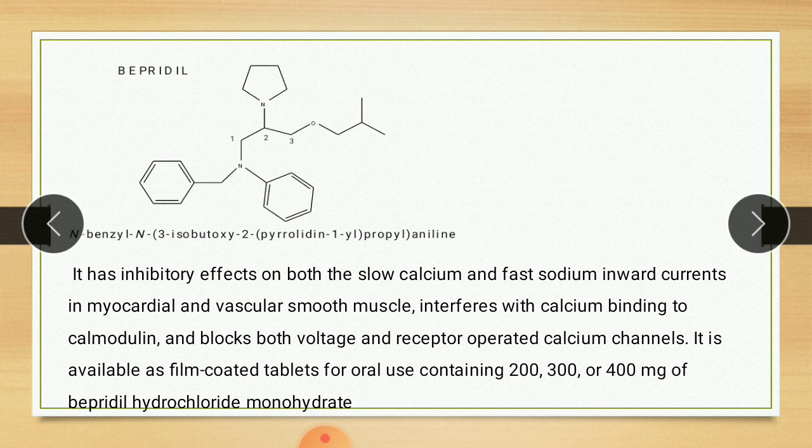Now uses: it has an inhibitory effect on both the slow calcium and fast sodium inward current in myocardial and vascular smooth muscle, interferes with calcium binding to calmodulin, and blocks both voltage and receptor operated calcium channels. It is available as film coated tablets for oral use containing 200, 300 or 400 milligrams of bepridil hydrochloride monohydrate.